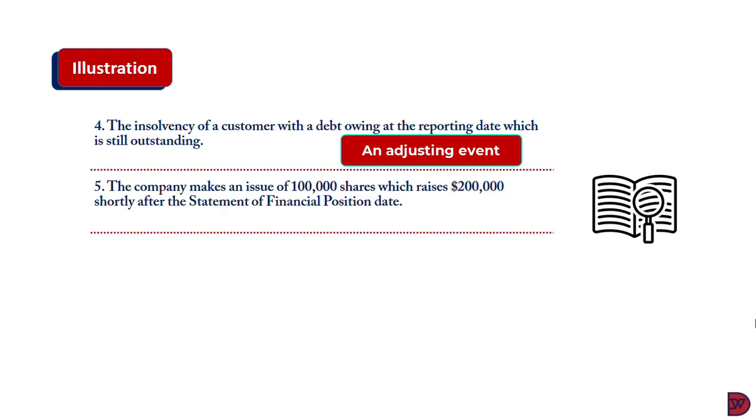Fifth, the company makes an issue of 100,000 shares, which raises $200,000 shortly after the financial position date. Issue of shares does not in itself point to any condition existent in the financial statement prior to the year end. So this is a non-adjusting event. However, $200,000 being raised from issue of 100,000 shares is material. If it is material for the business, it has to be disclosed in the financial statement.